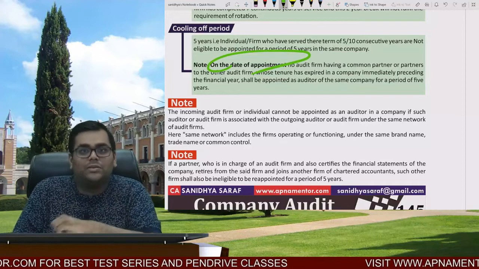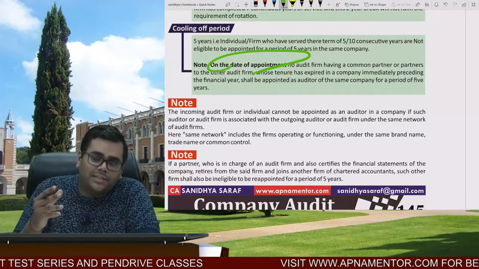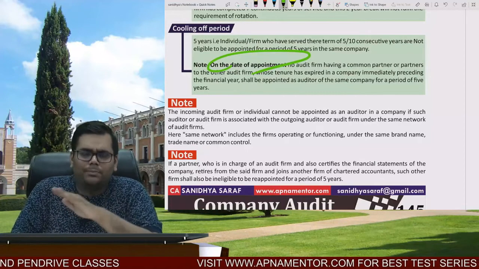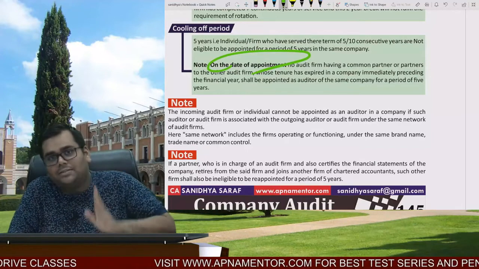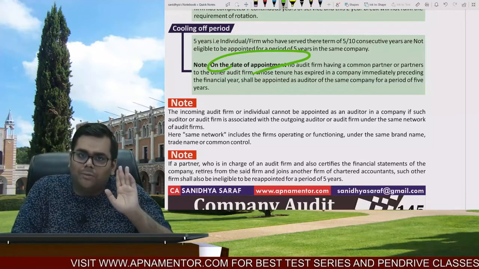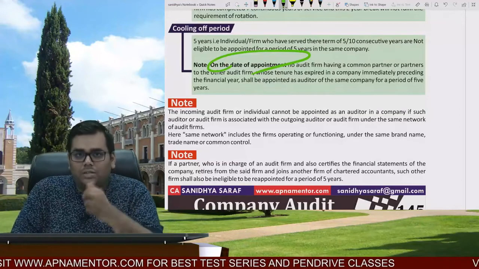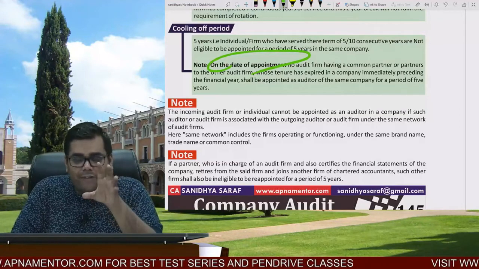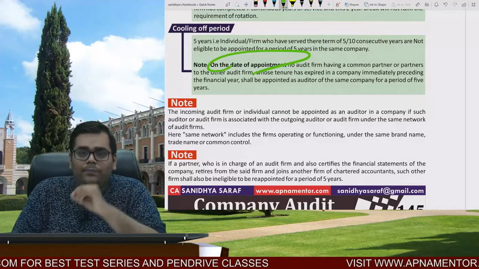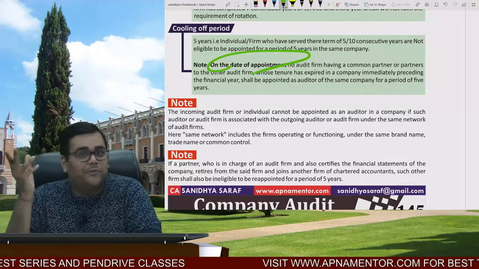So in these situations, I always tell you, you always write the answers as per the literal interpretation of law as well as the logical interpretation of law. Literal interpretation of law means don't apply your mind. Read the law as it is. If the law says that on the date of appointment no audit firm must have a common partner, just don't apply your brain and answer according to that. But logical interpretation of law says that if applying the literal interpretation of law, the purpose of law gets defeated,